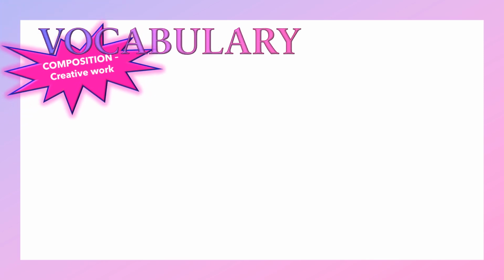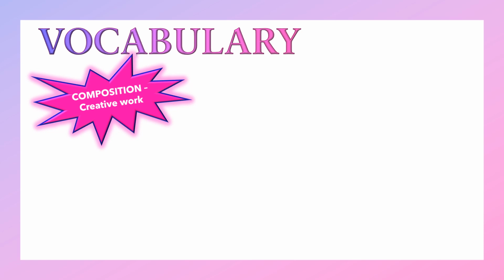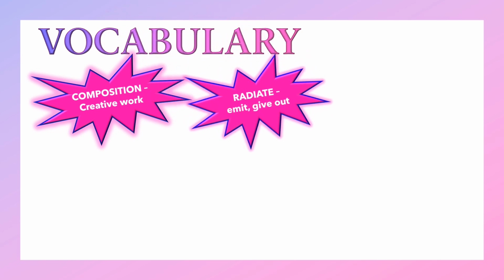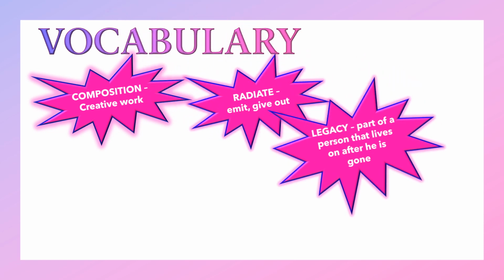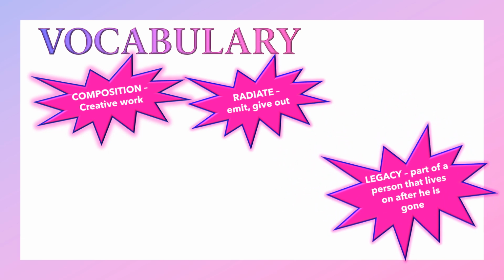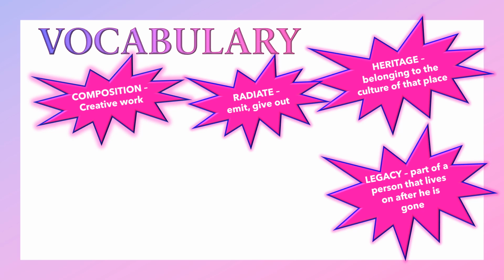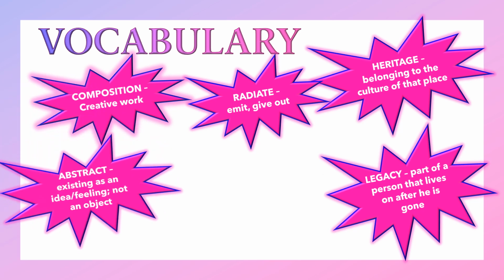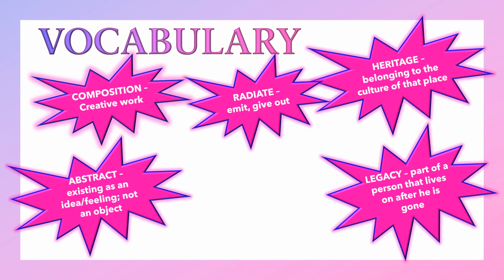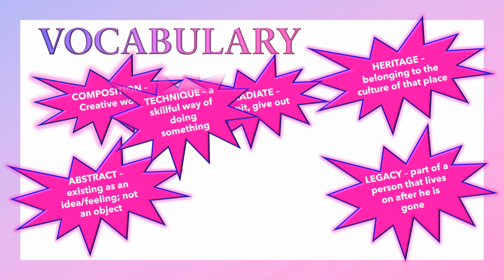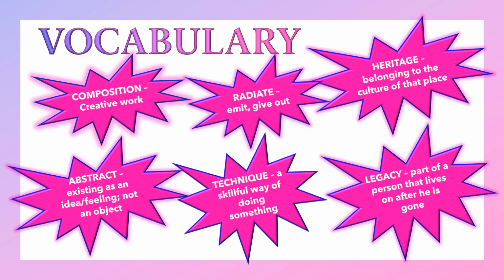Some vocabulary words. A composition is a creative work. Radiate means to emit or give out. A legacy is part of a person that lives on after he is gone. Heritage means belonging to the culture of that place. Abstract means existing as an idea or a feeling, but not an object, not something that we can touch. And technique is a skillful way of doing something.